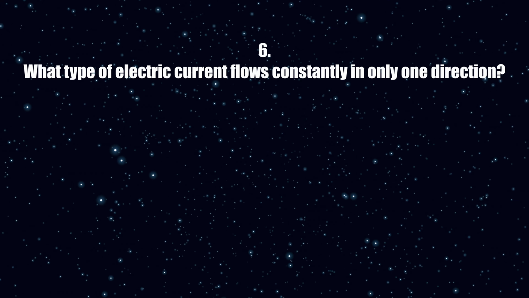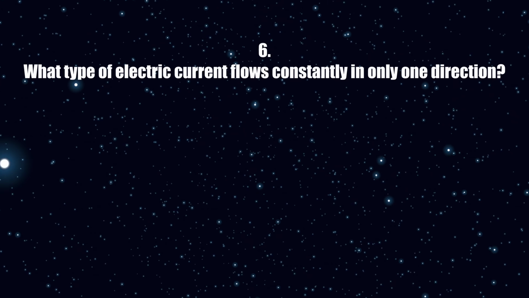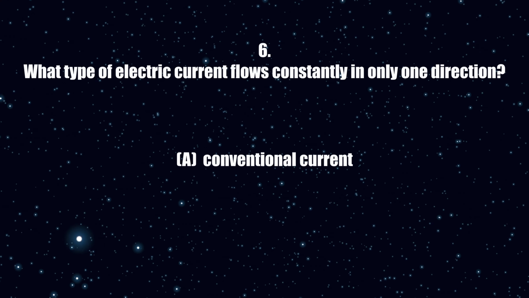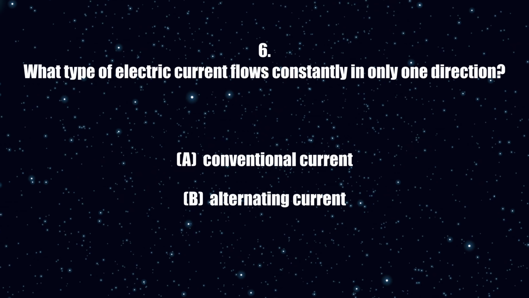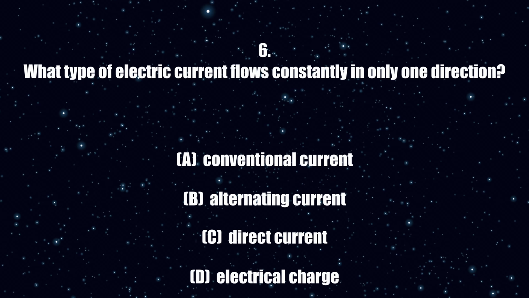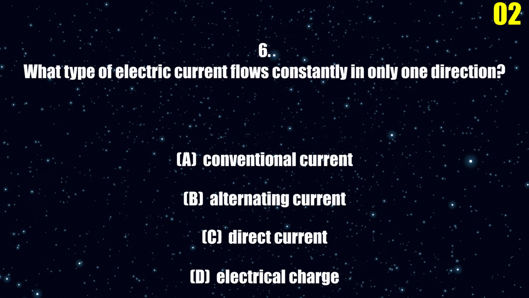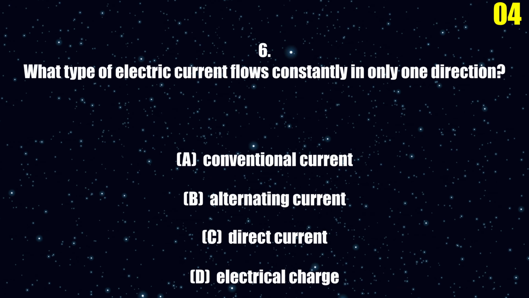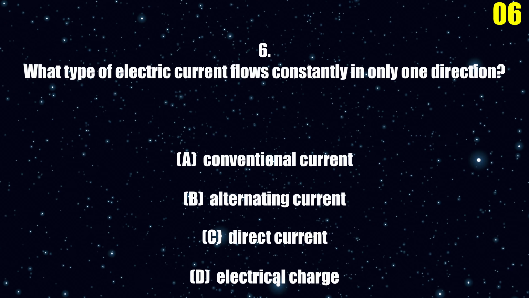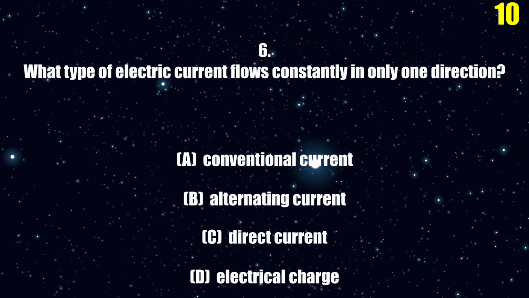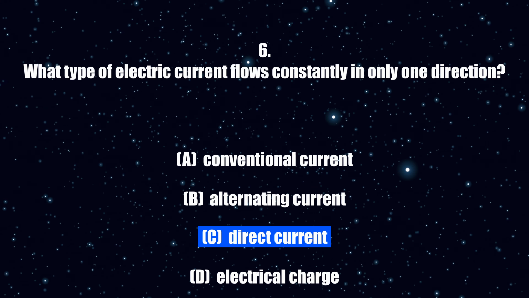6. What type of electric current flows constantly in only one direction? A. Conventional current. B. Alternating current. C. Direct current. D. Electrical charge. The correct answer is C.